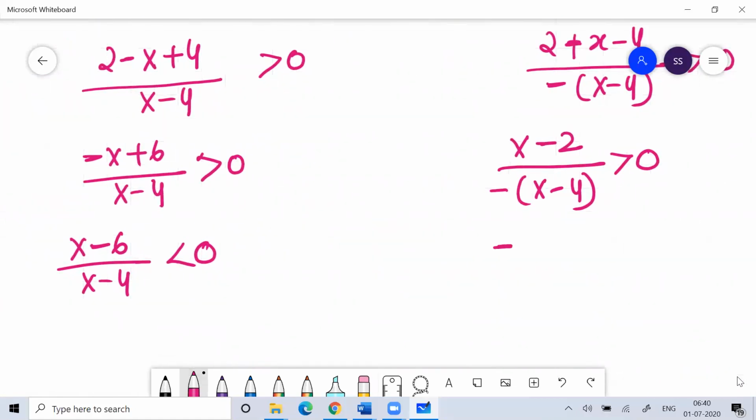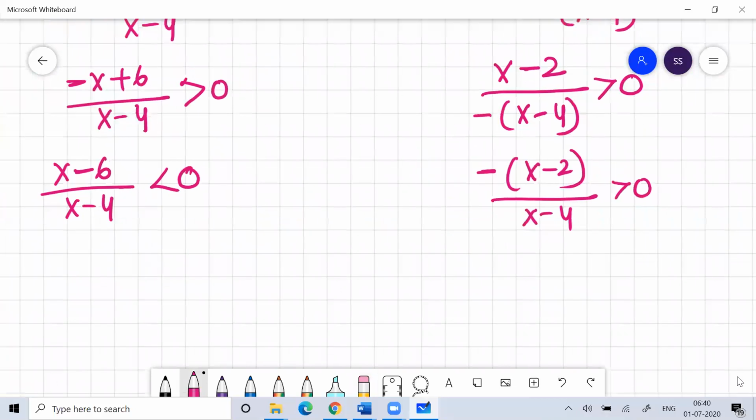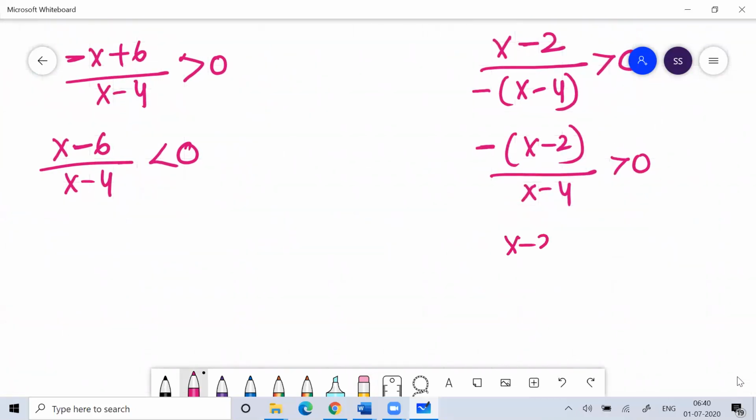So this would be minus of x minus 2 by x minus 4 is greater than 0. So this would be x minus 2 by x minus 4 less than or equal to 0.